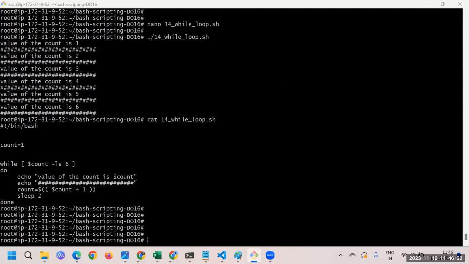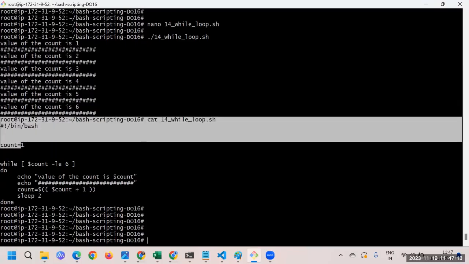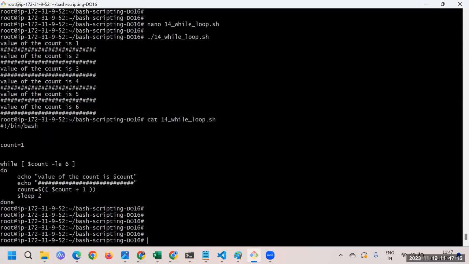So you guys understood the problem. Printing the 1 to 100 numbers is quite easy, right? Now instead of just 6, just say 100. What will happen? It's supposed to print 1, 2, 3 like that, till 100. Great, so you understood how to print 1 to 100 numbers with this simple loop.